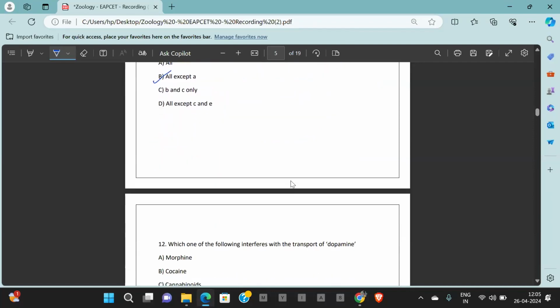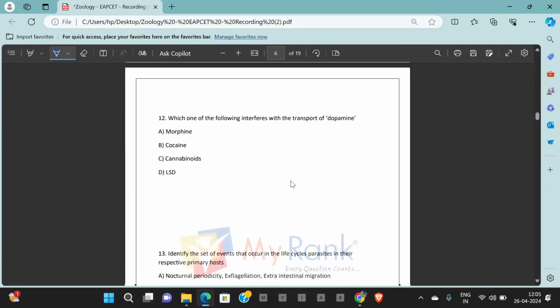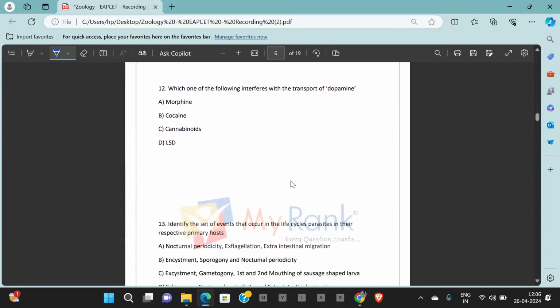Going ahead with question number 12. Which of the following interferes with the transport of dopamine? Dopamine transport is interfered by coke or cocaine. Because of the interference with dopamine, coke or cocaine produce euphoria in the abuser. The drug abuse person will feel a sensation of euphoria because dopamine is being suppressed. The answer is cocaine, option B.